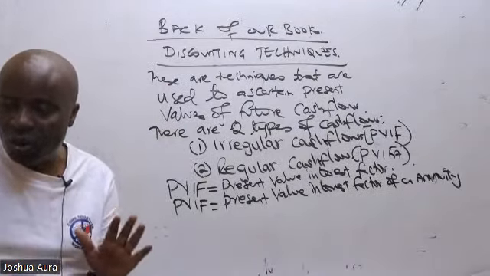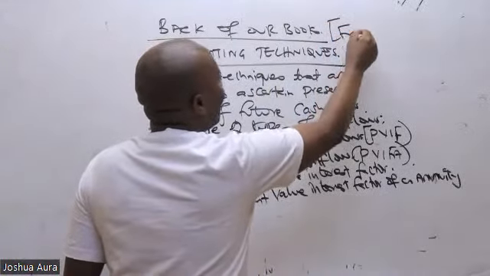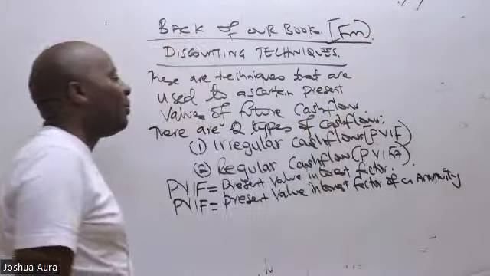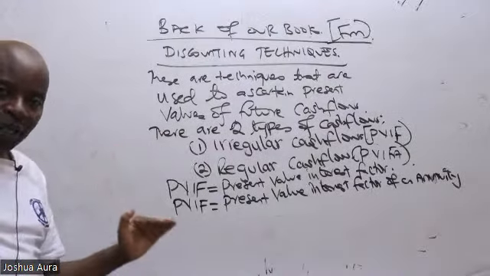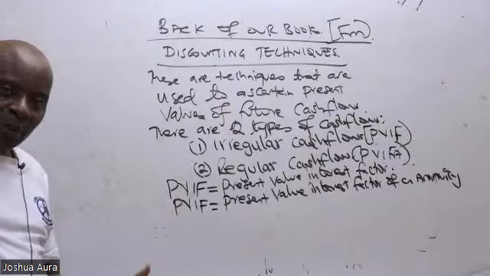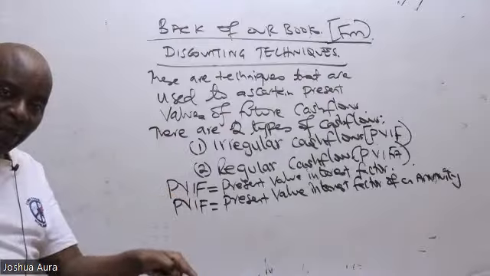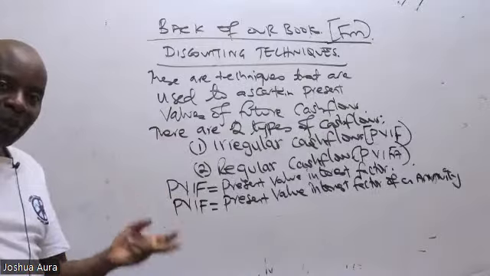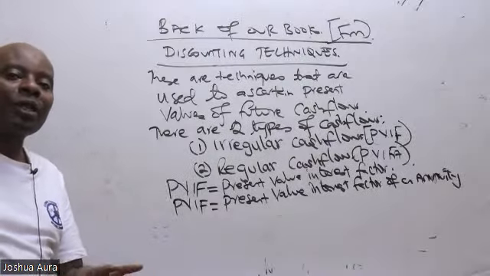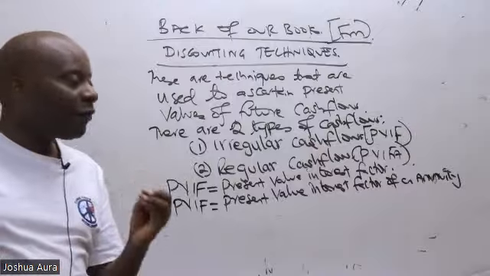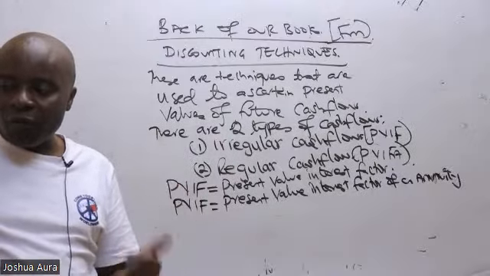So can I kindly know whether we are together up to here? Is there somebody who can tell me whether they have been able to write, first of all, up to here? This is so important to me as I put down my foundation for purpose of doing a past paper question. You can't miss an exam question in this exam coming. You can't miss a question on NPV, payback period, discounted payback period, IRR, and all those particular models that I'm mentioning here. Of course, they need enough knowledge of discounting. So I would want to know whether we are together up to here. Have you guys been able to write up to here?